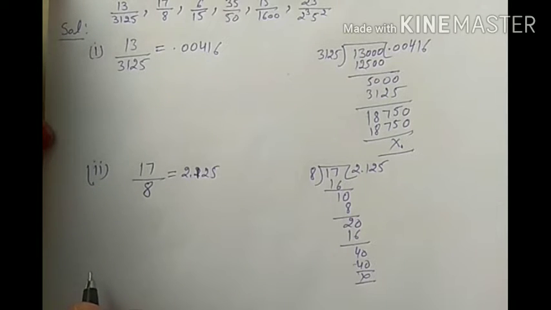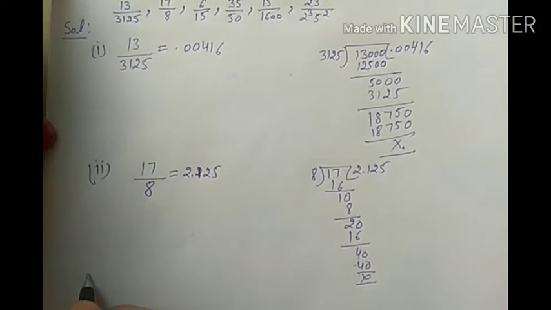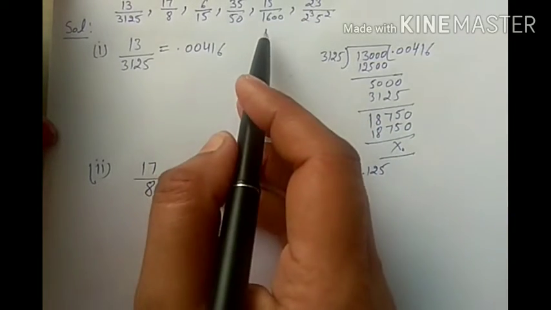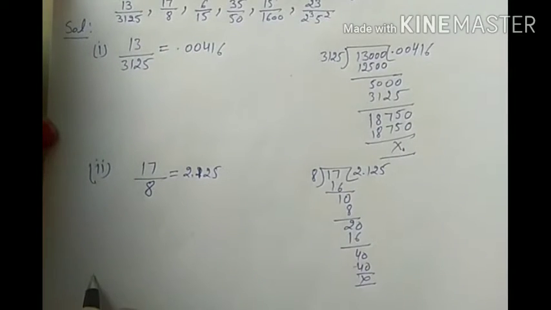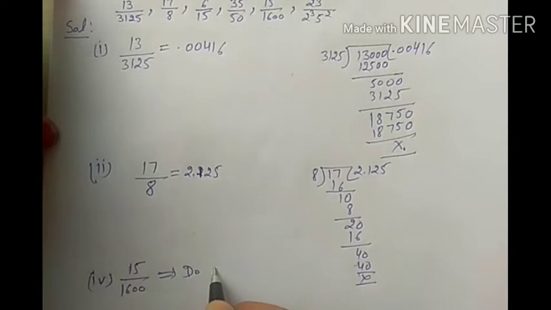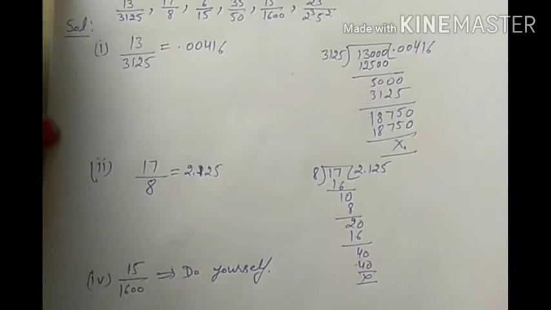Now the third part is not having a terminating decimal expansion. So now the fourth part is 15 by 1600. You can do the fourth yourself. Do it yourself. If you have any doubt, then please ask in the comment box.